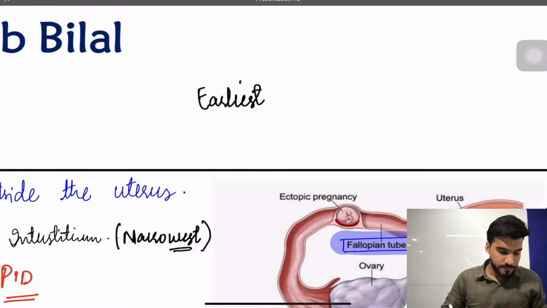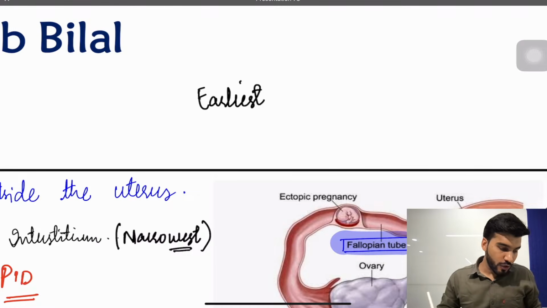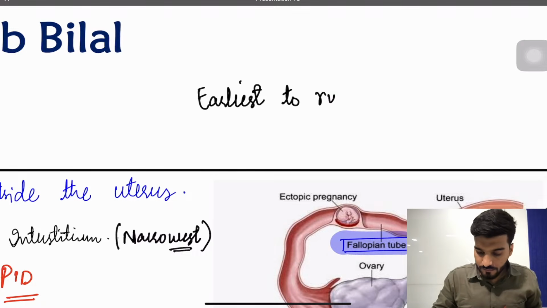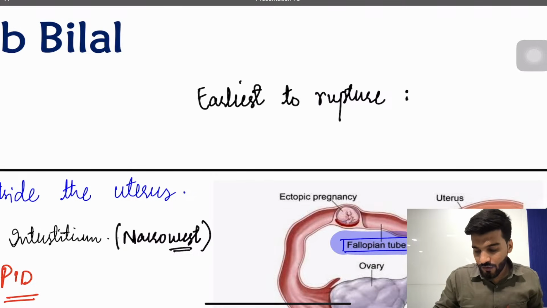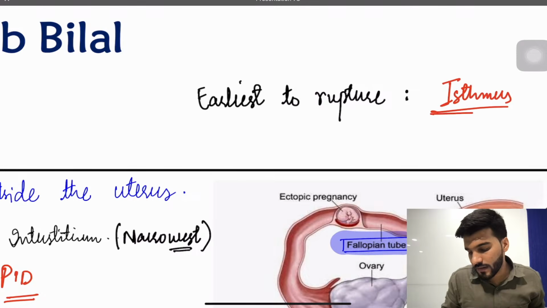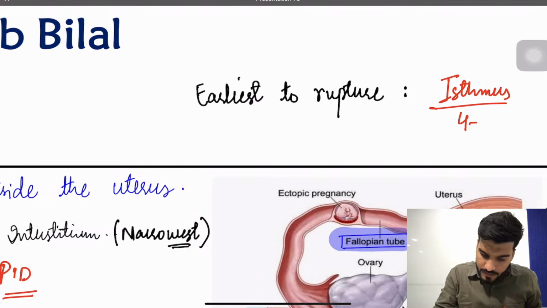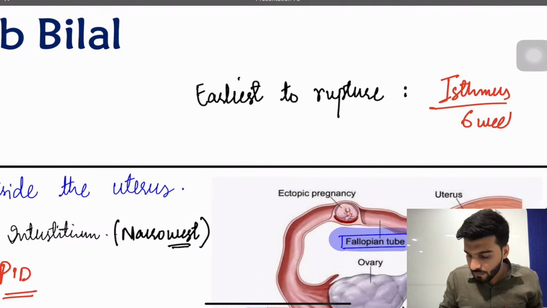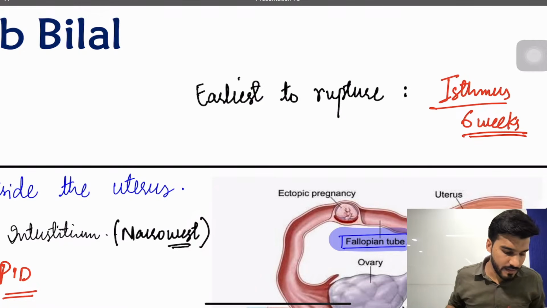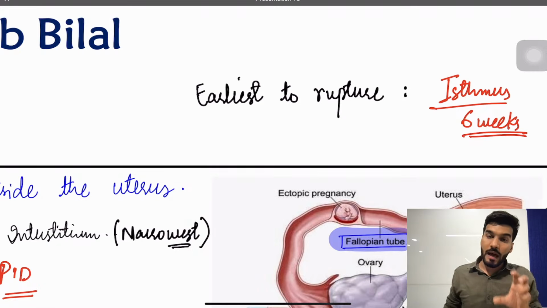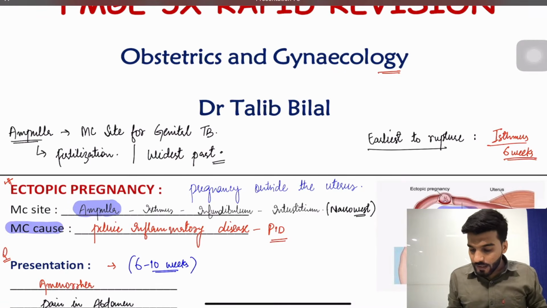Earliest to rupture is around 4 to 6 weeks. That's going to be, yes, isthmus. Very good, sir. Earliest to rupture is isthmus, and this is around 4 to 6 weeks. Take the middle one, that's around 6 weeks. If we talk about ampullary ectopic in the ampulla, that's going to be around 6 to 8 weeks, followed by that, cornual ectopic, 12 to 16 weeks.